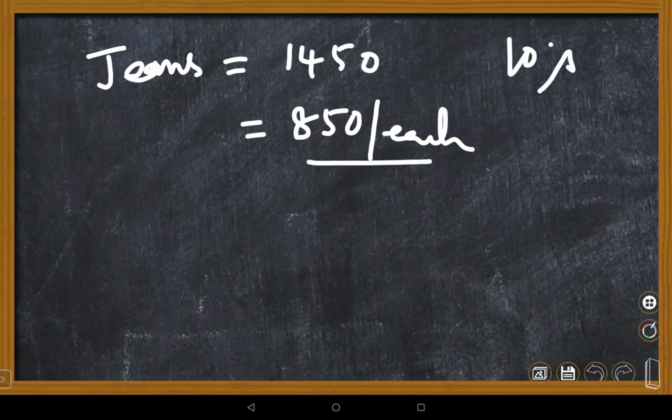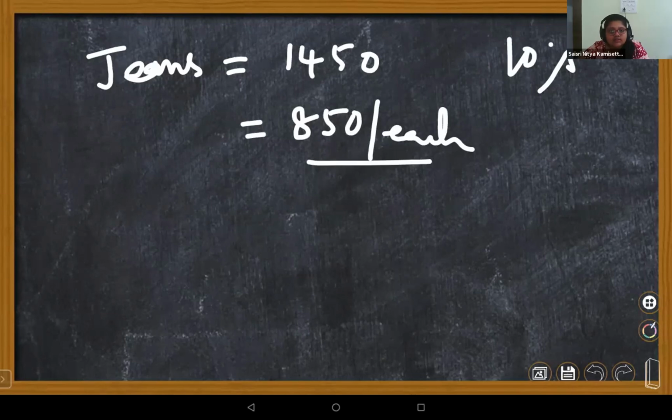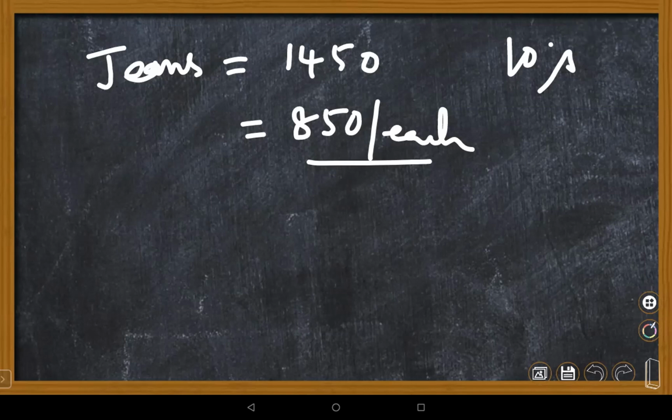Ma'am, if you want to find the total marked price, you have to do 1,450 plus 2 into 850, because two shirts are bought. So two shirts means 1,700. Calculate. 1,450 plus 1,700. Very good. Add them both, 3,150. Yes, ma'am, it's 3,150.